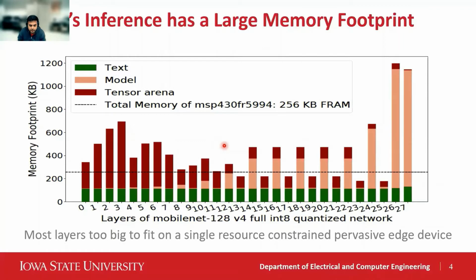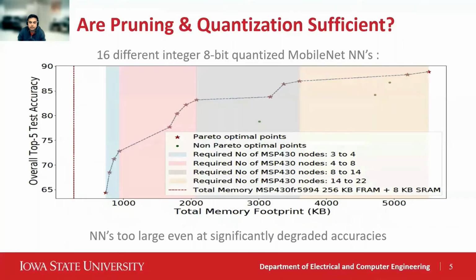Of course, significant work has attempted to reduce the overall resource consumption of neural networks. For example, pruning, quantization, and even reduced input size have been studied. In the figure, we show Pareto optimal top 5 accuracy on the y-axis and the total memory requirement for 16 different possible MobileNets on the x-axis. We show different color shaded regions that show the required number of MSP430 nodes that would achieve the shown Pareto optimal accuracy. We can observe that even with a decrease from 90% to 65% of accuracy, we still cannot fit on a single node of MSP430.